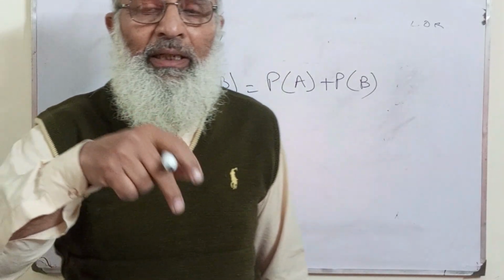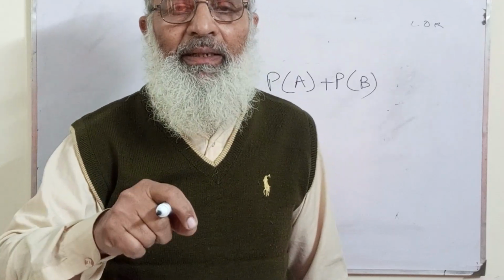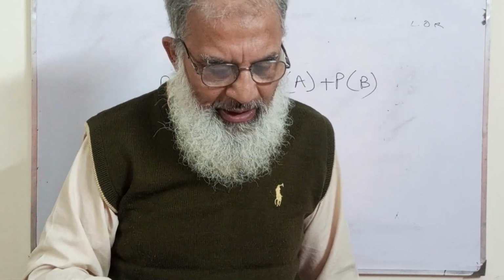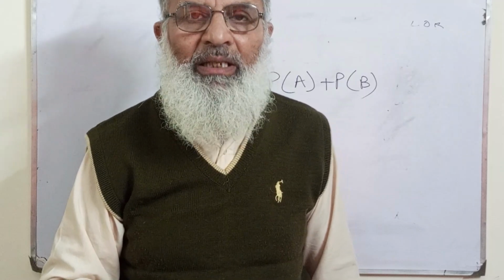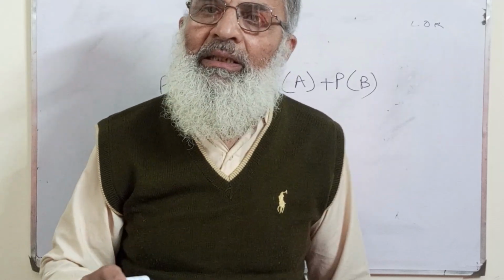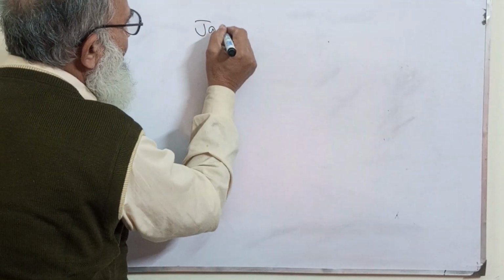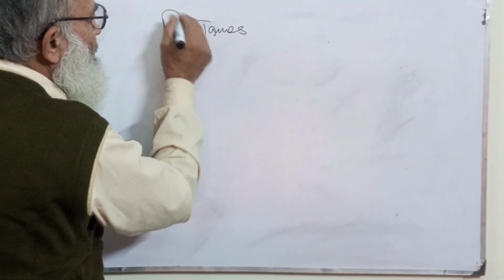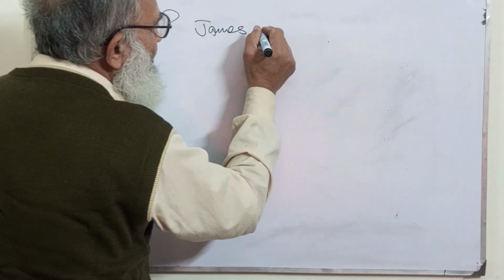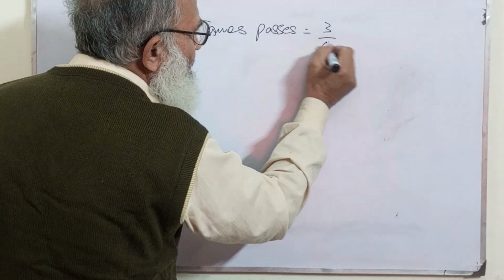You see that he has clearly written independently. The probability that James passes is 3 by 4, and the probability that Sarah passes is 5 by 6. The probability that James passes the music exam is 3 by 4.